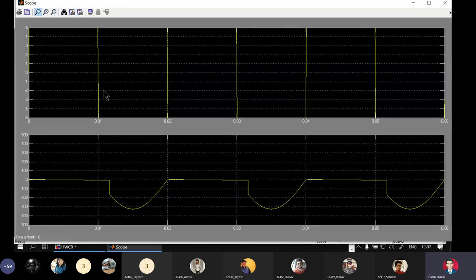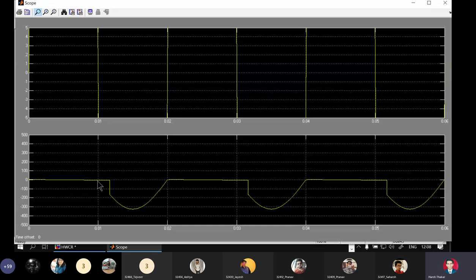So we see here 0, pi plus alpha, 2 pi, 3 pi, 3 pi plus alpha, 4 pi, 5 pi, 5 pi plus alpha, and 6 pi. We have simulated for 3 cycles. From 0 to pi, the SCR is remaining reverse biased, so the load voltage is 0.